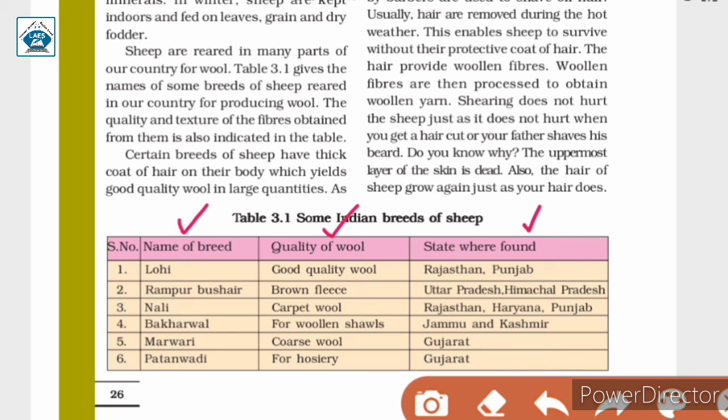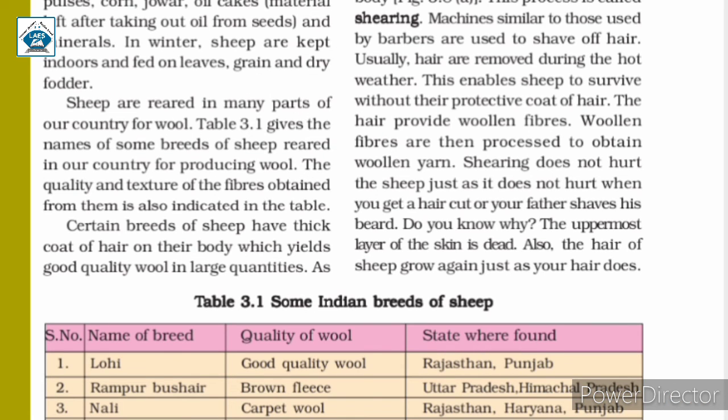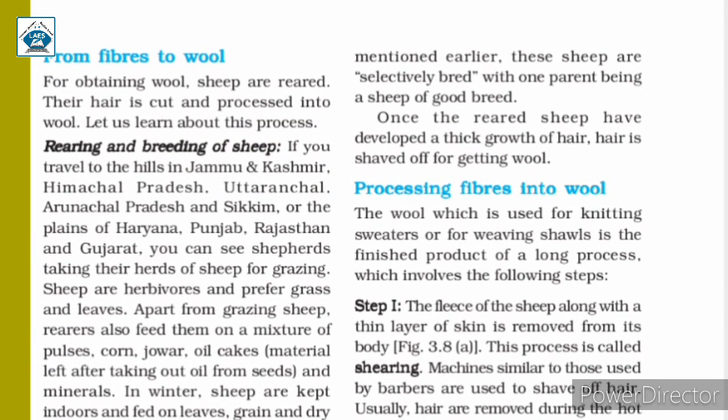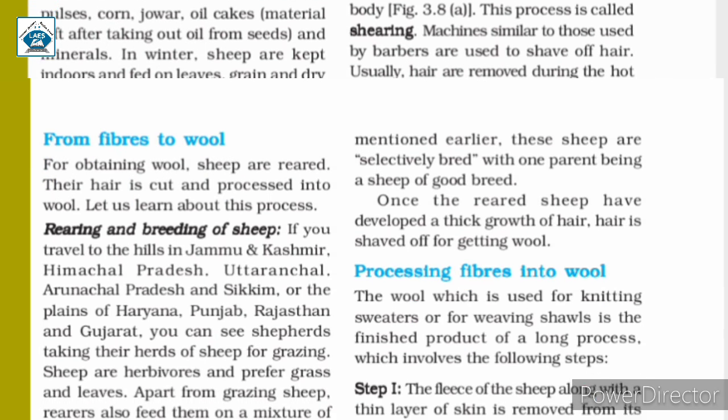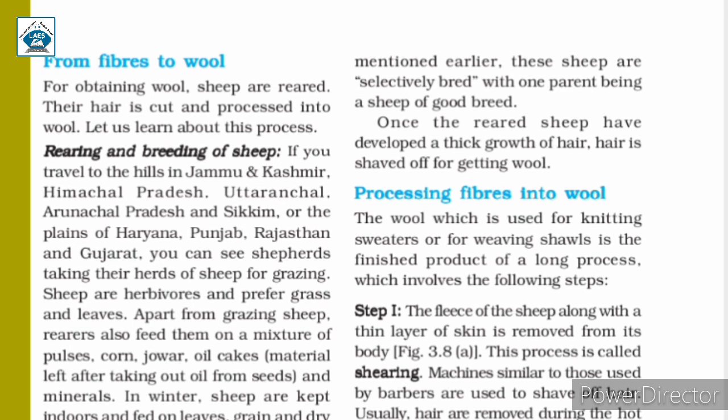So from different sheep we get different texture and quality of wool. Certain breeds of sheep have a thick coat of hair on their body which yields good quality wool in large quantities. As mentioned earlier, these sheep are selectively bred, with one parent being a sheep of good breed. Once the sheep have developed a thick growth of hair, it is shaved off for getting wool. So there are different breeds of sheep, and some breeds have a thick coat of hair on their body, and because of this good quality wool is yielded in large quantities.